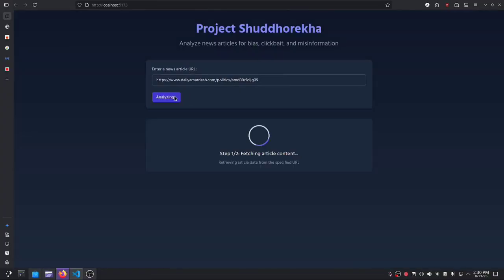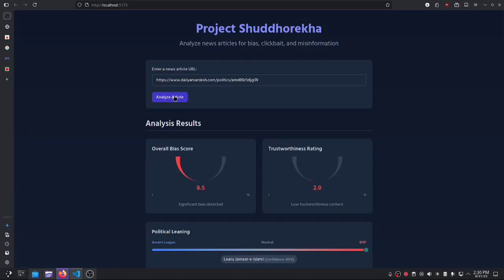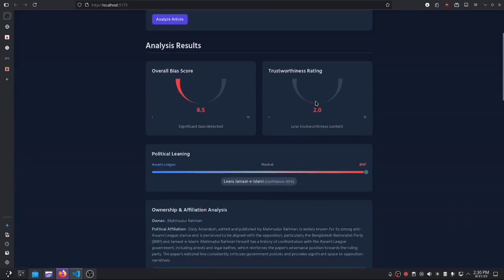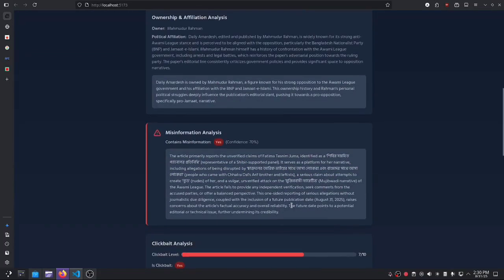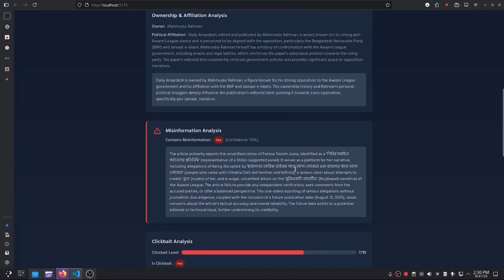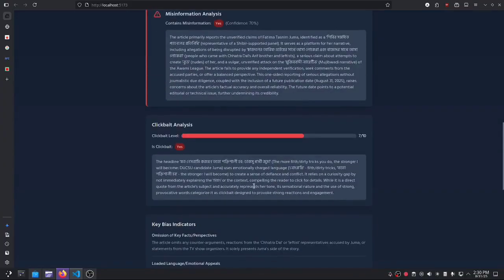And now we're going to analyze the news from Daily Amar Desh. As we can see, the bias score is 8.5, which is very high. Trustworthiness is 2, leaning towards Jamaat-e-Islami. In the ownership analysis, we can see that its publisher and editor Mahmudur Rahman has consistently been pro-Jamaat, and Daily Amar Desh has historically been politically affiliated with Jamaat-e-Islami.